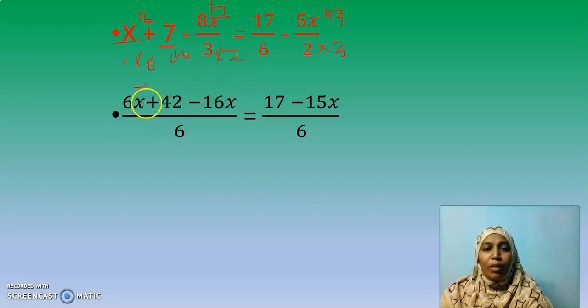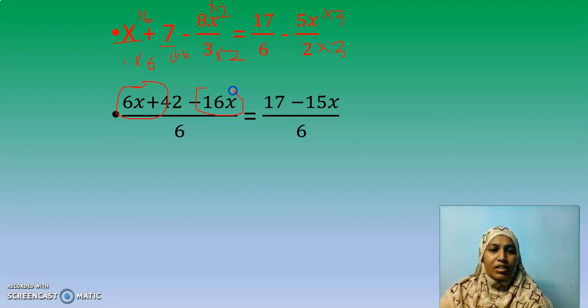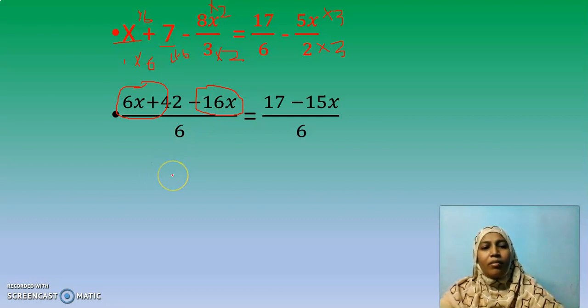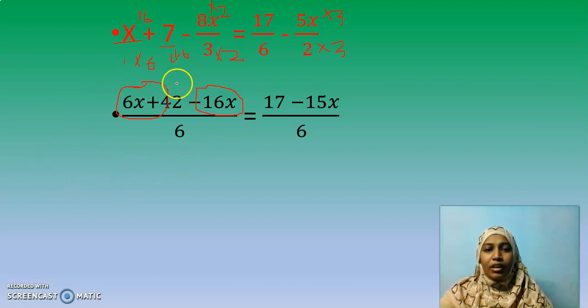Okay, now combine the variables. Here I have 6x. Here I have minus 16x. So what will I get? Yes, minus 10x. Okay, plus 42. And before that, we have to see these two denominators are same, no?